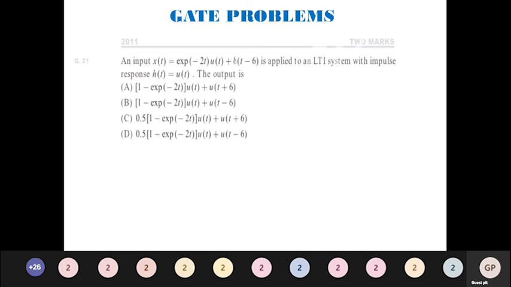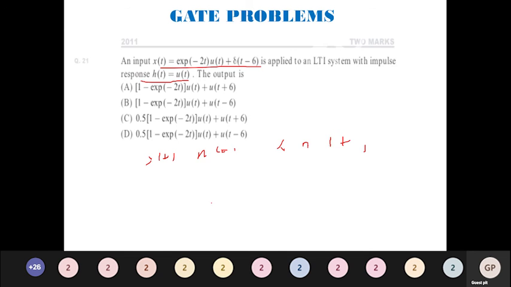An input x of t is equal to e power minus 2t u of t plus del of t minus 6 is applied to an LTI system with impulse response h of t equal to t into u of t. What is the output? Again, very simple. This kind of problem you can solve in this way. Y of t is going to be the convolution of x of t and h of t. Very simple. Directly put convolution and find it.